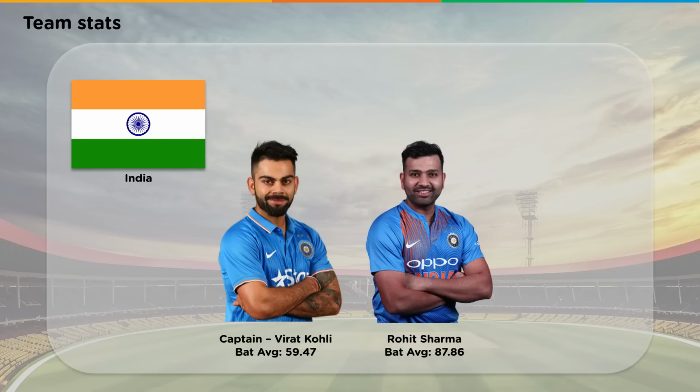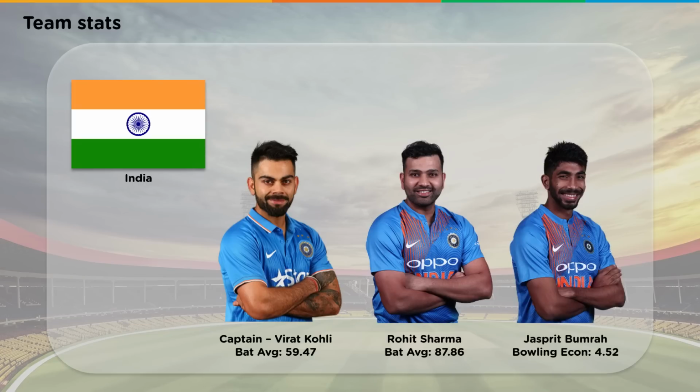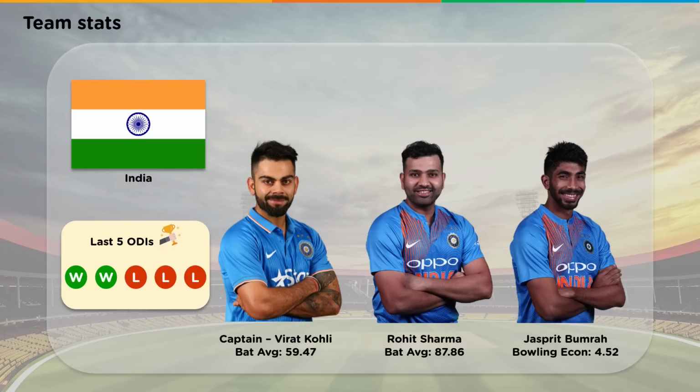They also have Rohit Sharma, who is popularly known as the Hitman, and Jasprit Bumrah, who is India's leading strike bowler. India has won 2 of its last 5 ODI matches it played before the World Cup and lost 3. Despite their recent losses, expectations are high for India to perform well in this World Cup.